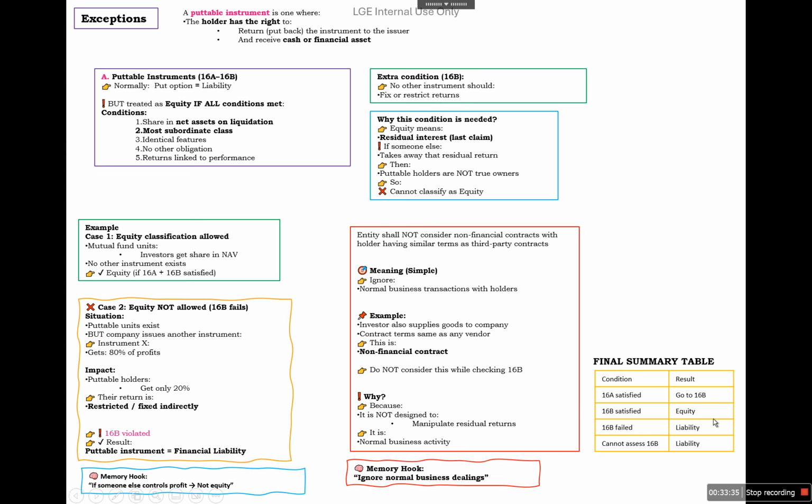If no, then it is equity. But if yes, someone else is fixing or restricting the return, then it will be classified as a liability. And if we cannot assess the 16B condition regarding the restrictions, then it will be called a liability only.